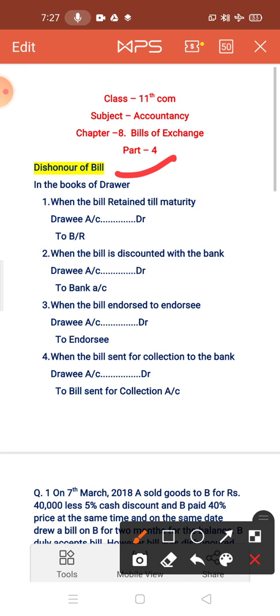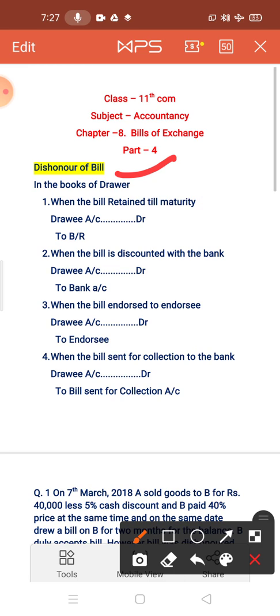One thing I have to share, children, from this chapter, two topics have been deleted. The first one is retiring of a bill and the second one is renewal of a bill. These two topics are deleted from the CBSE. So up to dishonor of a bill you have to prepare.